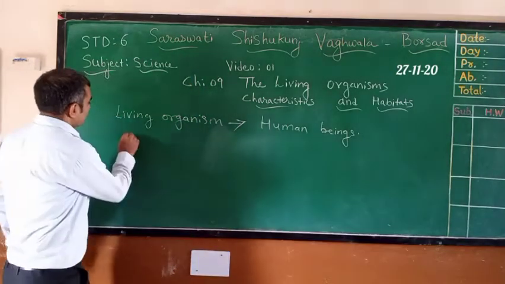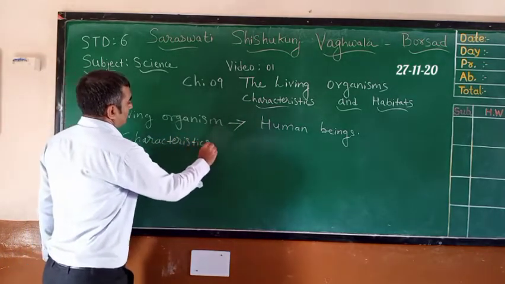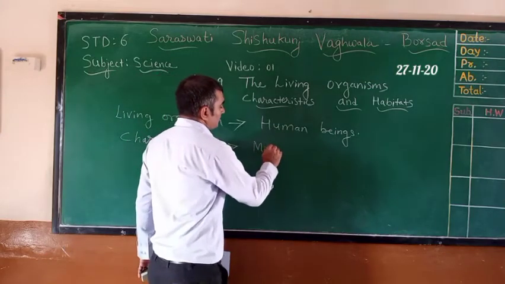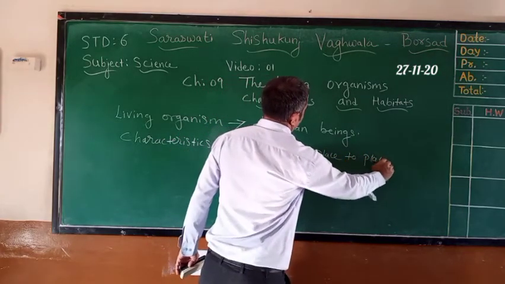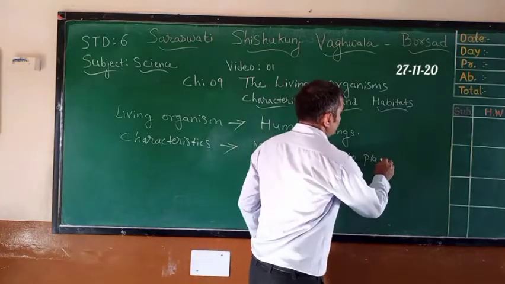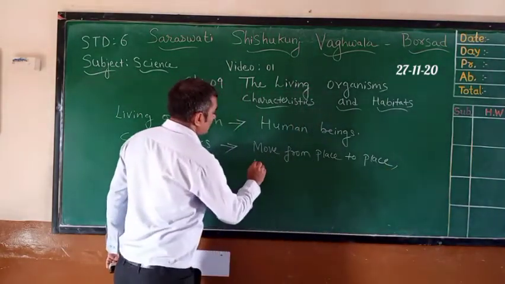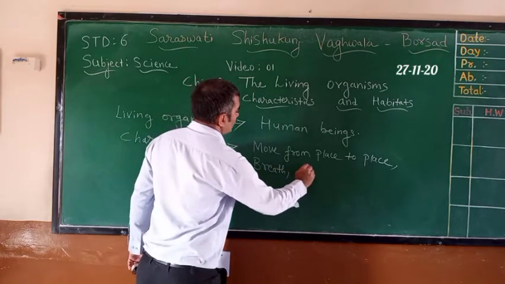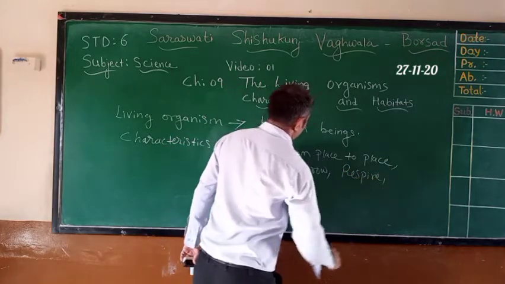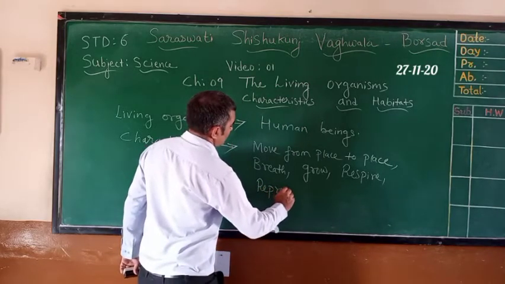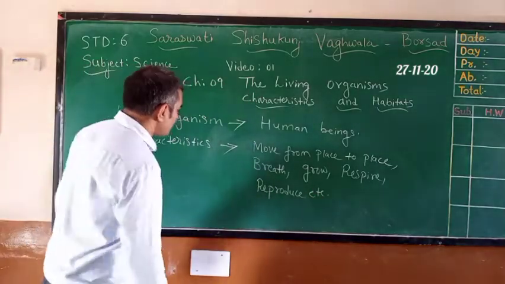Now, characteristics of human beings: we can move from place to place, can breathe, grow, respire, reproduce, etc. These are some of our characteristics, and our habitat is